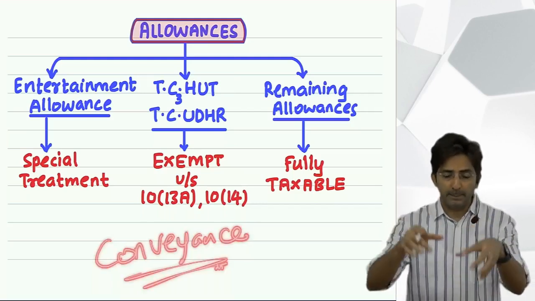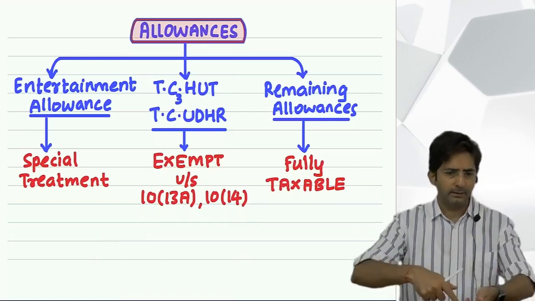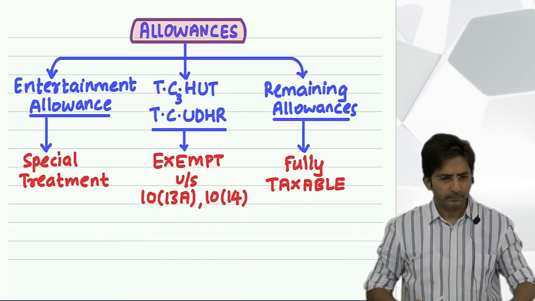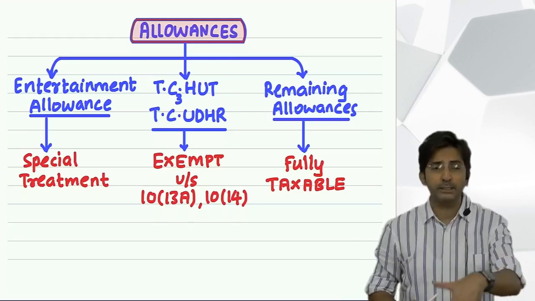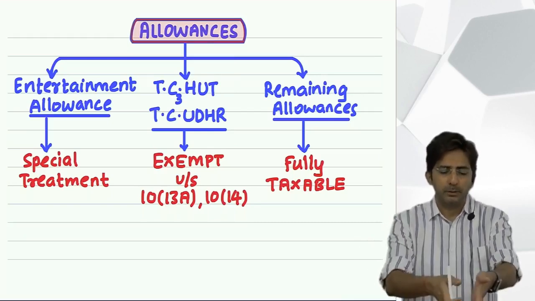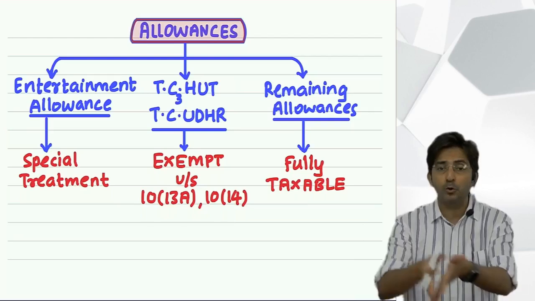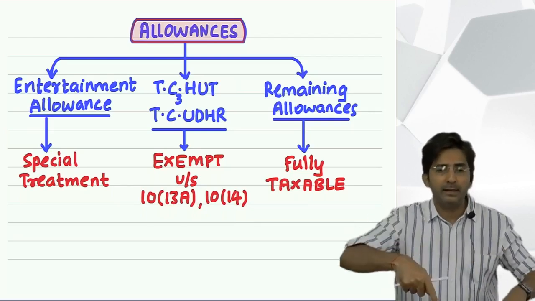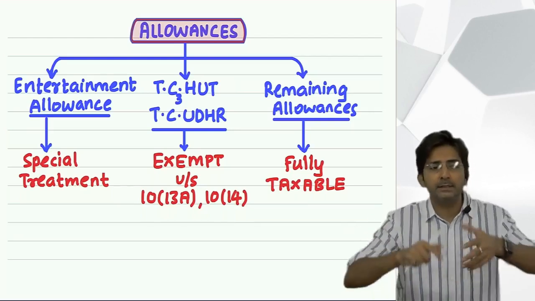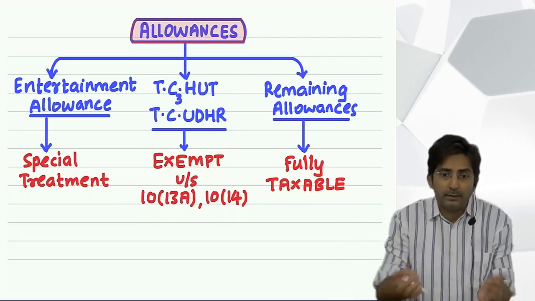For example, an employee has to travel within the city only by local train, local buses, auto rickshaw, say for example, an employee situated in Mumbai. So sometimes he has to go to Borivali, sometimes he has to go to Churchgate, sometimes he has to go to Bandra. So it is all local traveling. For that he is given conveyance allowance. But even that is for office purpose only.